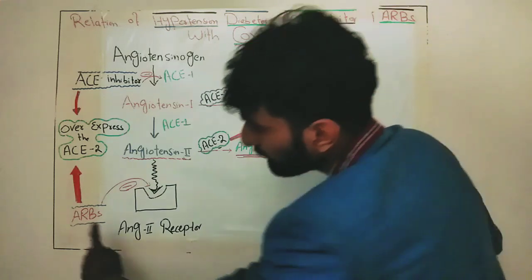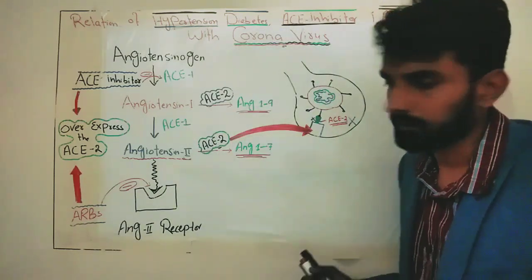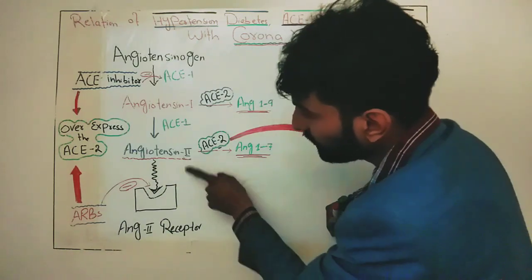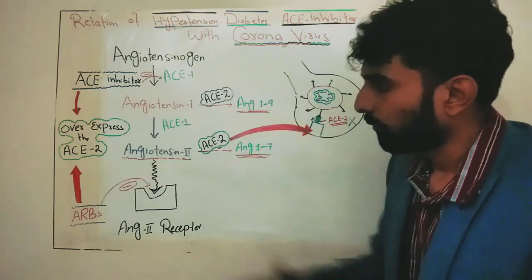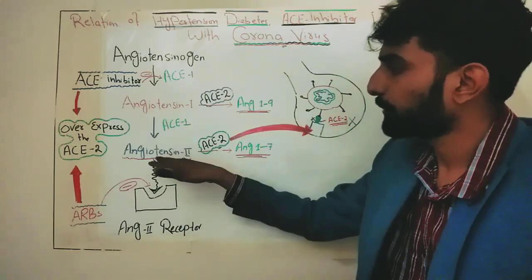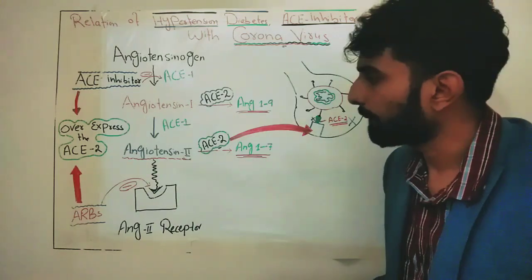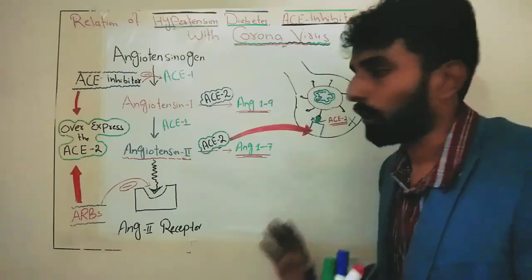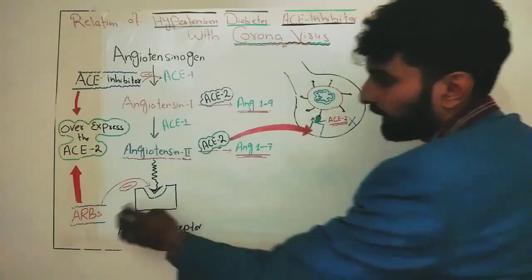Similarly, there are drugs called angiotensin receptor blockers, like candesartan. They block the angiotensin receptor on which angiotensin 2 acts to cause vasoconstriction. When this receptor is blocked, angiotensin 2 will not be able to act on it and cause vasoconstriction, so blood pressure will stay normal. This is the normal function of ACE inhibitors and ARBs.